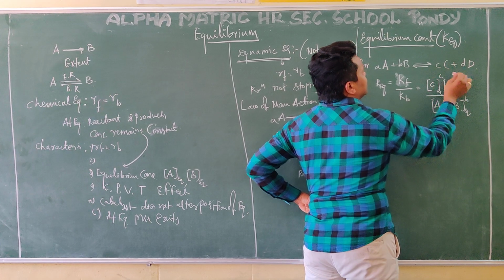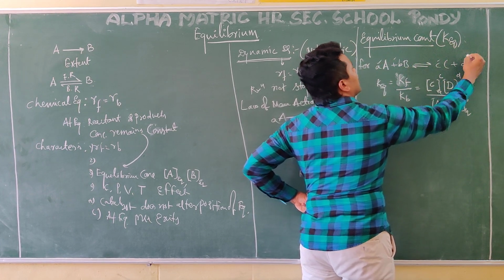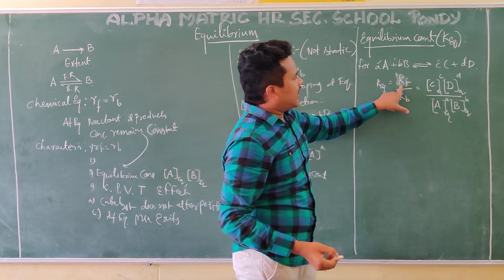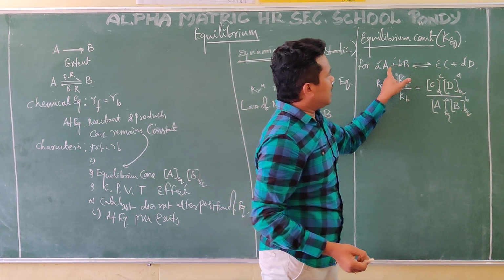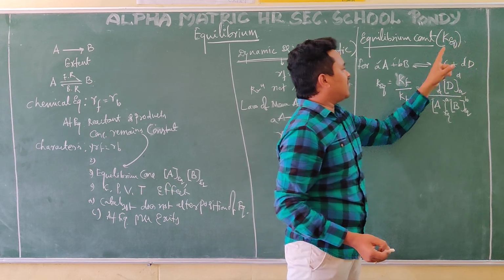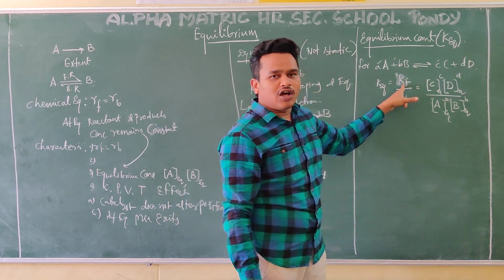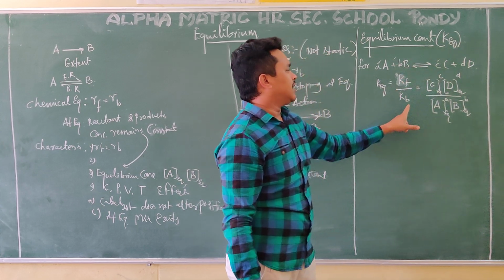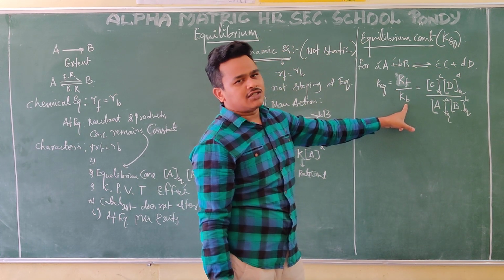These a, b, c, d are the stoichiometric coefficients. For the forward reaction, A plus B gives C plus D, the rate constant is Kf. For the reaction C plus D gives A plus B, the rate constant is Kb.